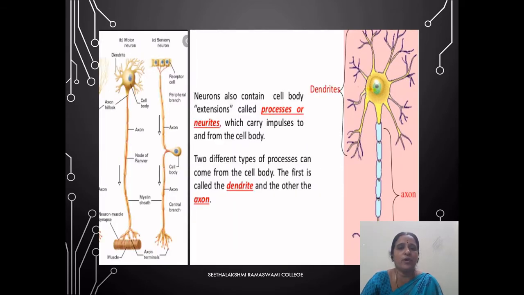There are short branched structures on the surface of the cell body known as the dendrons or the dendrites. These are very useful in nerve impulse conduction. They are also known as afferent processes, which carry the impulses towards the cell body.